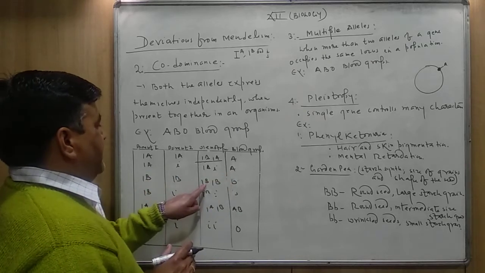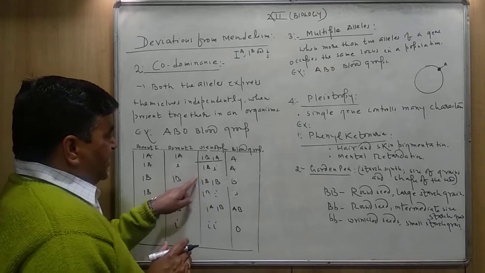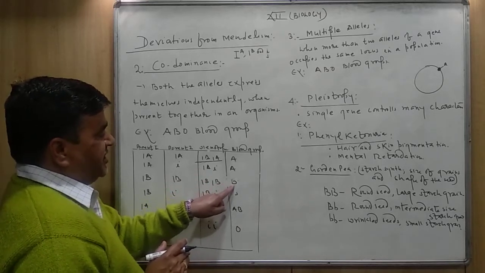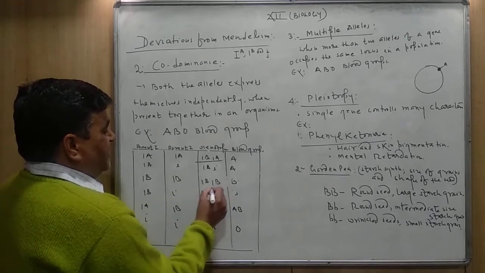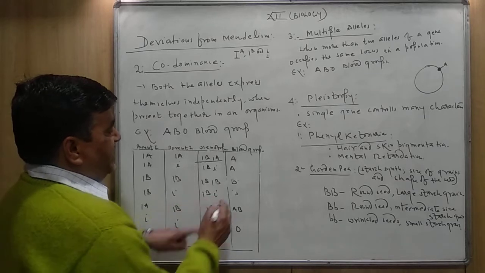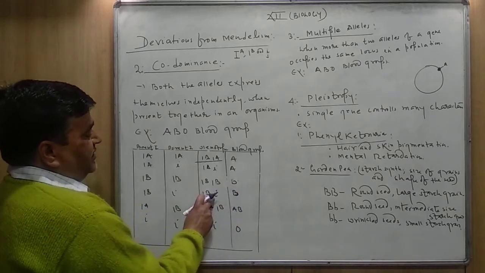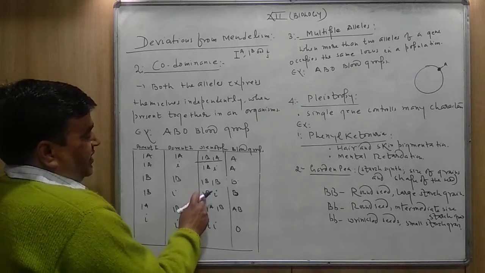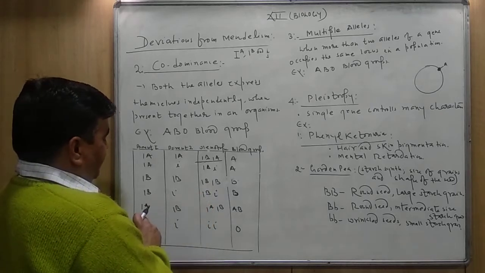In a person having both the alleles IB and IB, the blood group will be B type. And if the individual has IB and small i, it will also be blood group B, because the small i is recessive and the capital I B is dominant.